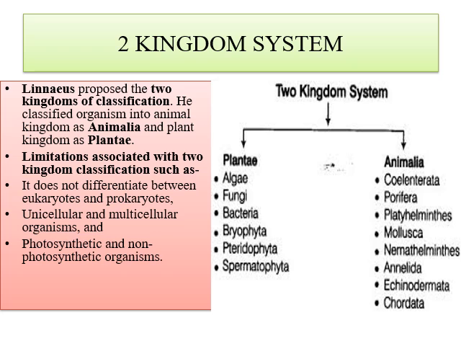So he placed everything in the kingdom Plantae, and the rest, which have animal characters, were placed in the animals. So the basis of similarities was not very good. That's why this system came with some limitations, and later on it was replaced by the five kingdom system of classification. It does not differentiate between eukaryotes and prokaryotes, and it has limitations on the basis of unicellular and multicellular organisms.